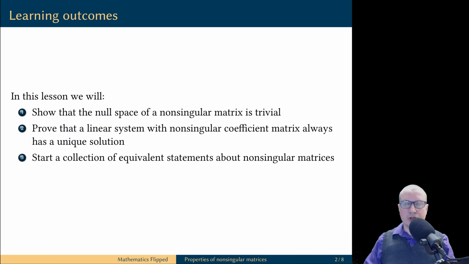In this lesson we will show that the null space of a non-singular matrix is trivial. We will prove that non-singular coefficient matrices always result in unique solutions for the linear systems. And we will start a collection of equivalent statements about non-singular matrices. Let's get started.